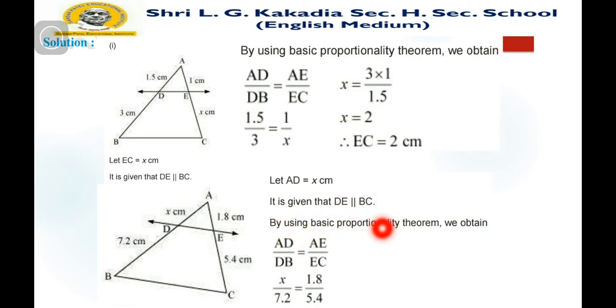By using the basic proportionality theorem, we obtain AD upon DB is equal to AE upon EC. Hence, we can find the value of x is equal to 2.4 centimeters. In this way, using the basic proportionality theorem, we can find such ratios.